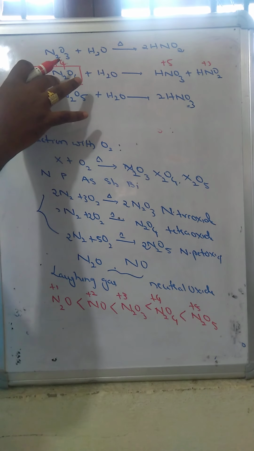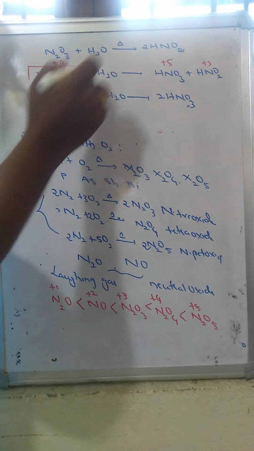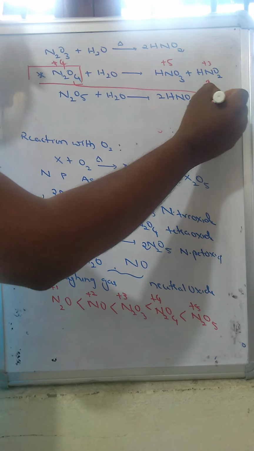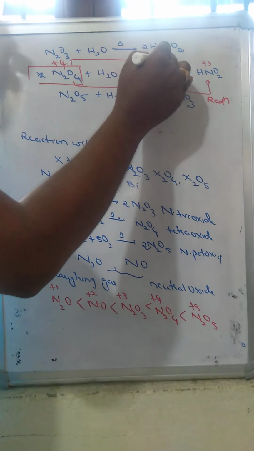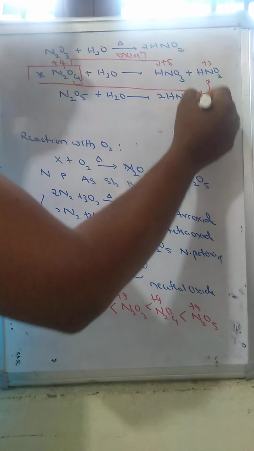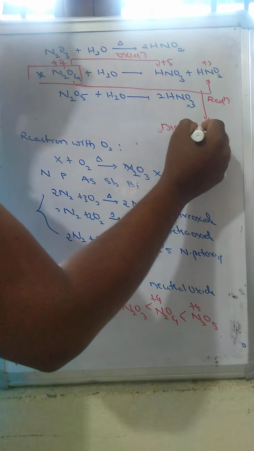That means the same element undergoes oxidation and reduction: from +4 to +3 is a reduction, and +4 to +5 is an oxidation. Such type of reaction we call a disproportionation reaction.